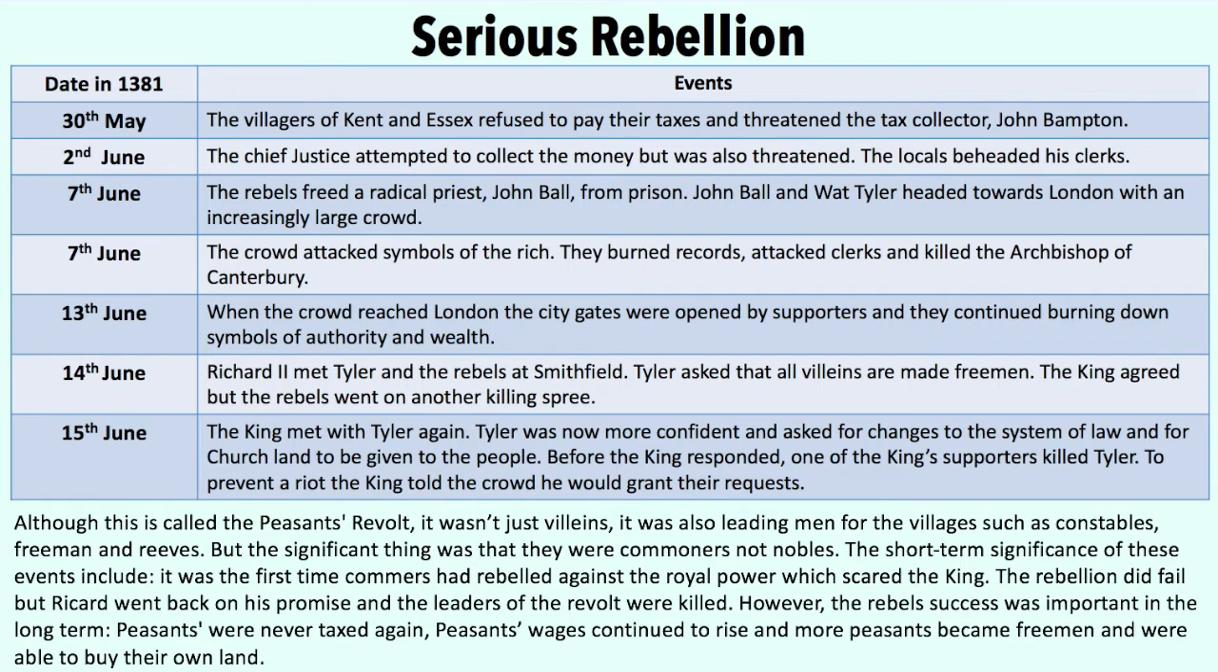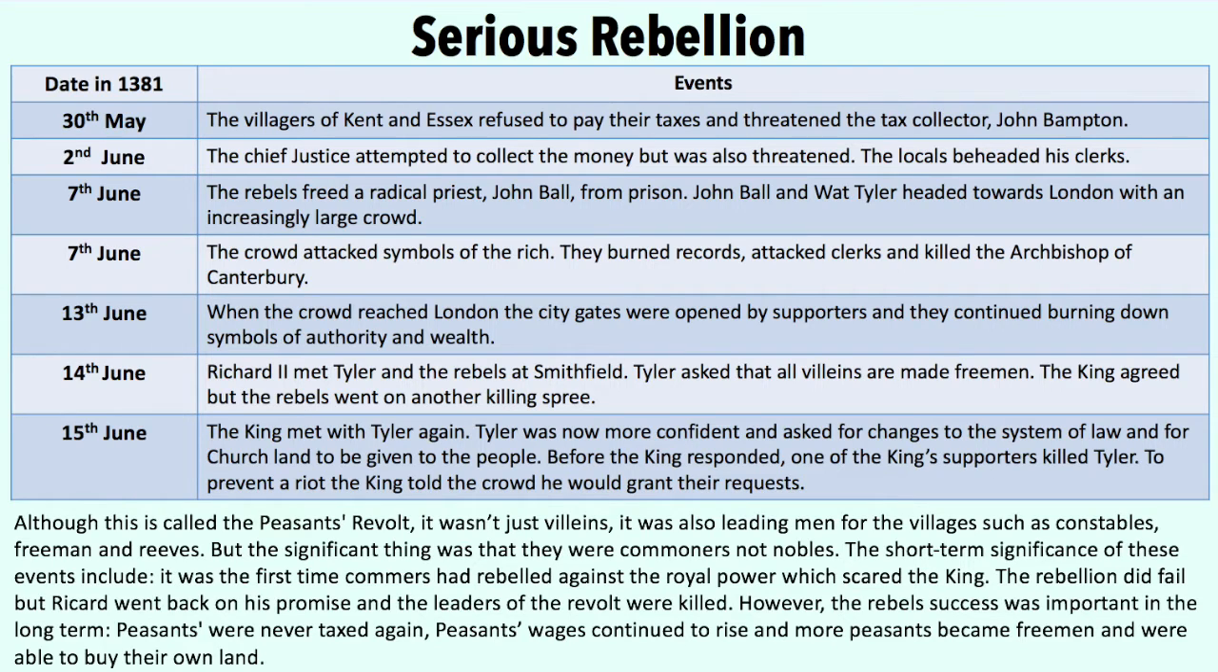On the 15th of June, the king met with Tyler again. Tyler was now more confident and asked for changes to the system of law and for the church land to be given to the people. Before the king responded, one of the king's supporters killed Tyler. To prevent a riot, the king told the crowd that he would grant their request.